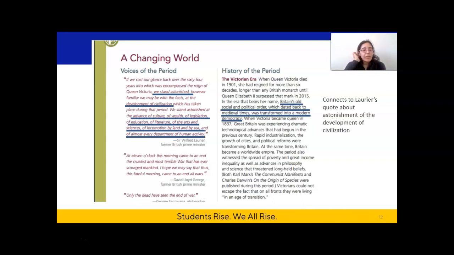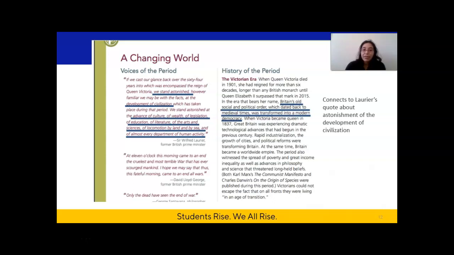That part made me think about one of the quotes in the beginning section of the text, in the Voices of the Period section. And that particular quote made by Sir Wilfrid Laurier is shown here, and I underlined some parts of it. I underlined the parts that he said, "We stand astonished," the development of civilization, and then he goes on to explain a little bit about that.